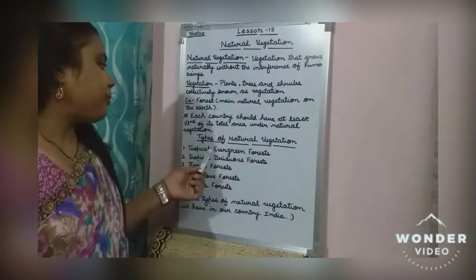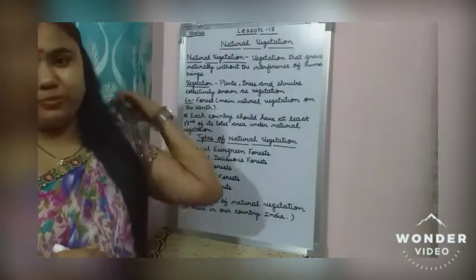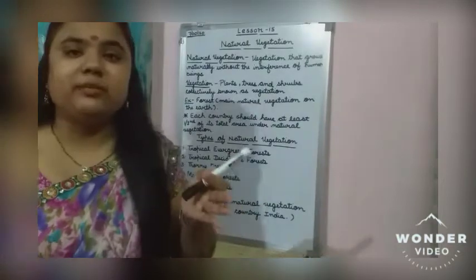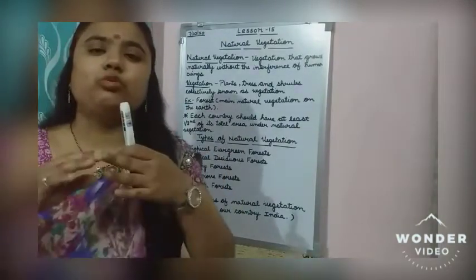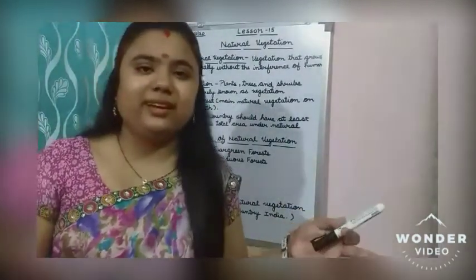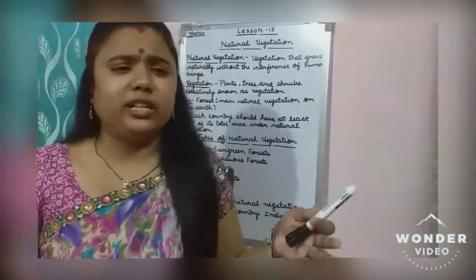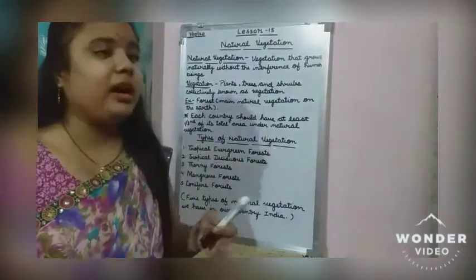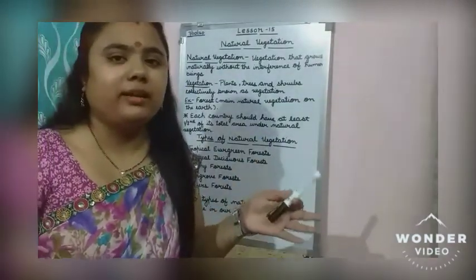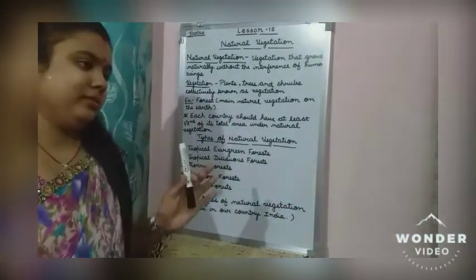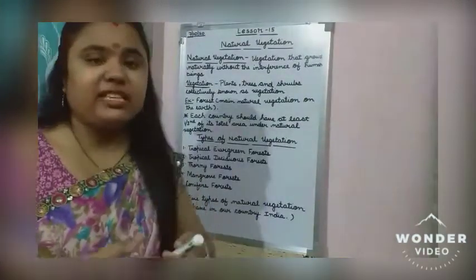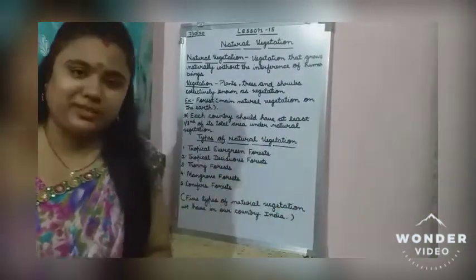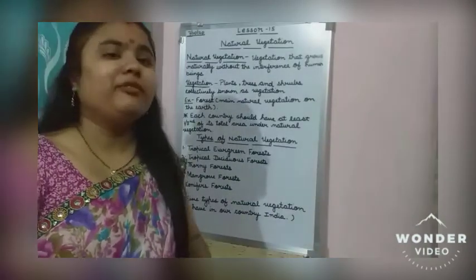First is tropical evergreen forest. What is the meaning of evergreen? Evergreen means the trees which are green in color throughout the year. They are not shedding the leaves, and they do not become dry. Those trees are green all the time throughout the year. They are called evergreen trees, and where these evergreen trees are growing, that type of forest is called tropical evergreen forest.